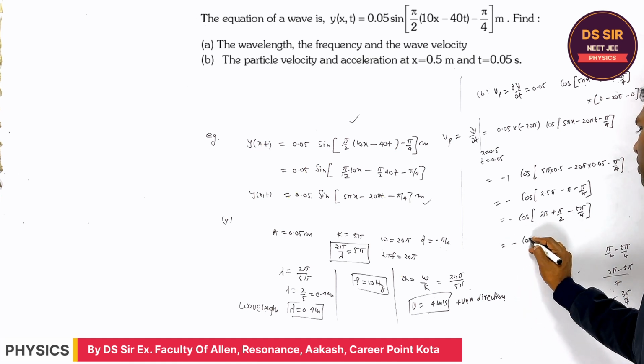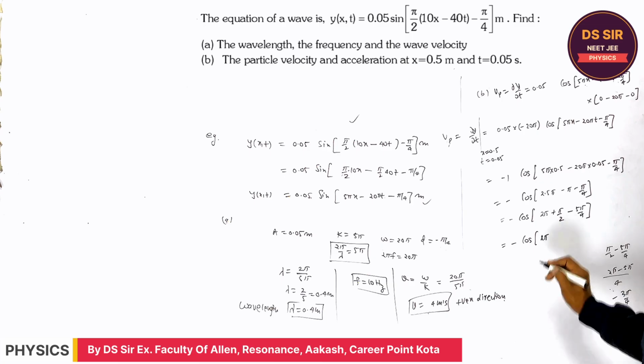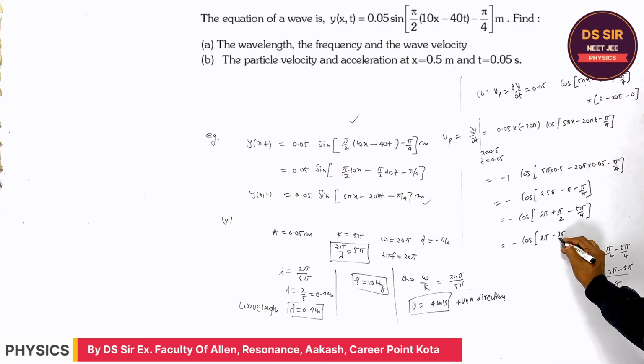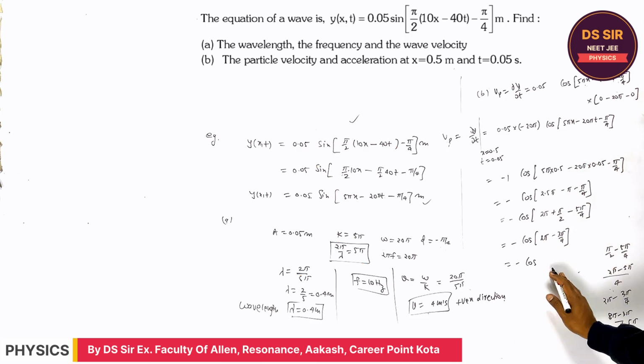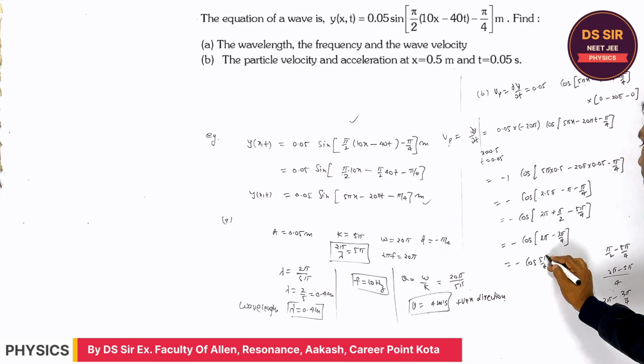So it may be written as 2 pi minus 3 pi by 4. What will you write? 8 pi minus 3 pi by 4, 5 pi by 4. When you simplify all this, it is 5 pi by 4. All right, 5 pi by 4.